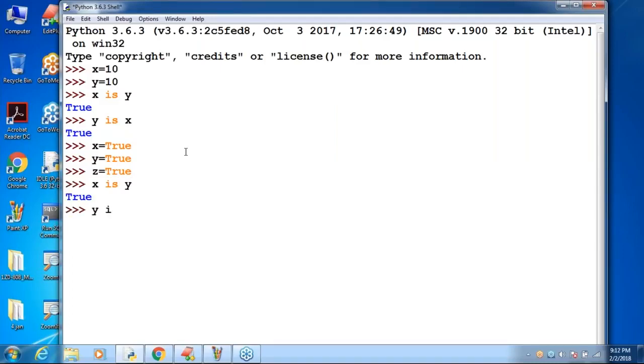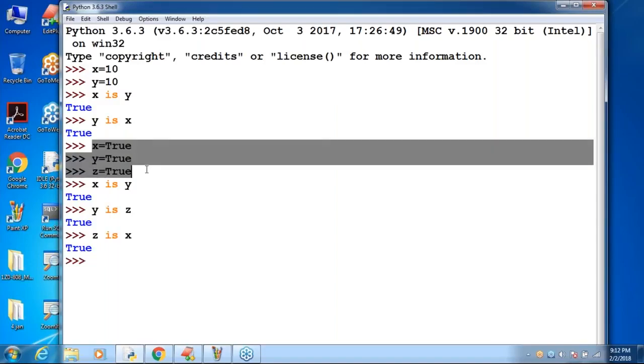Sir, x is y is z, and after that, z is x. Sir, all cases are true because all are pointing to the same object, right? Okay, that's all. Even in the case of Boolean, we are never going to create three objects, only one object is shared. So memory utilization and performance will be improved by default. Clear, right?